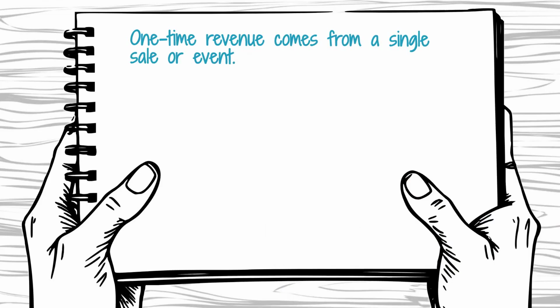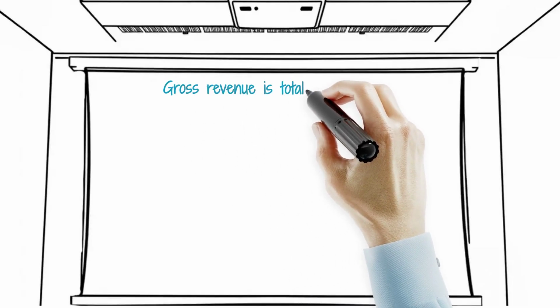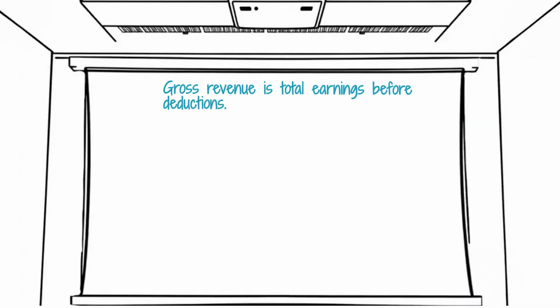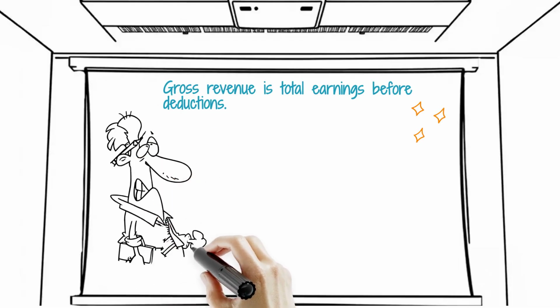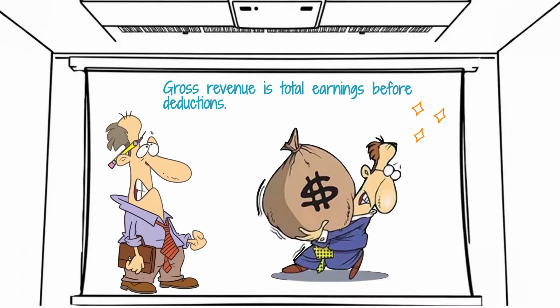Businesses may also look at gross revenue and net revenue. Gross revenue is the total amount earned before deductions. For example, if an online store sells $10,000 worth of products, that is gross revenue. Net revenue is what remains after returns, discounts, and allowances are removed. If customers return $1,000 worth of products, the net revenue would be $9,000.